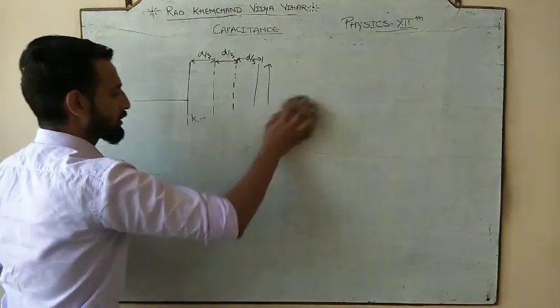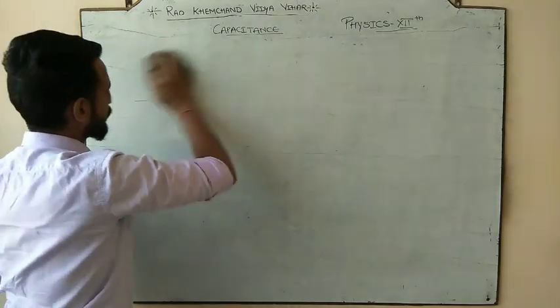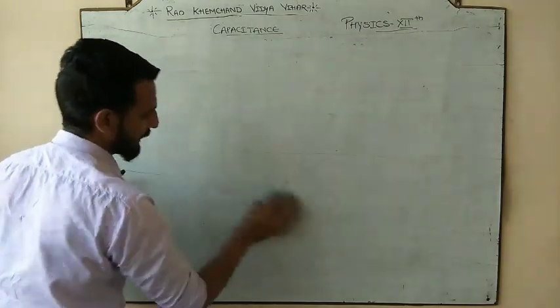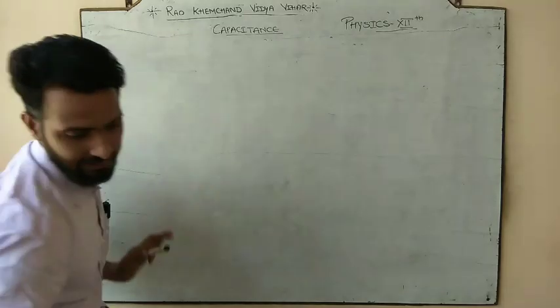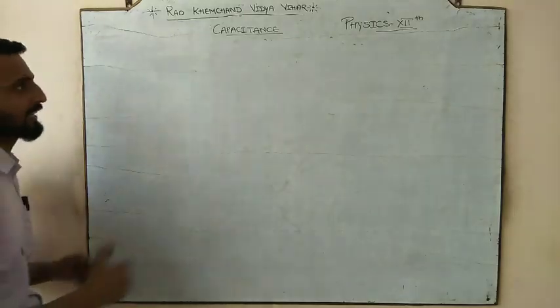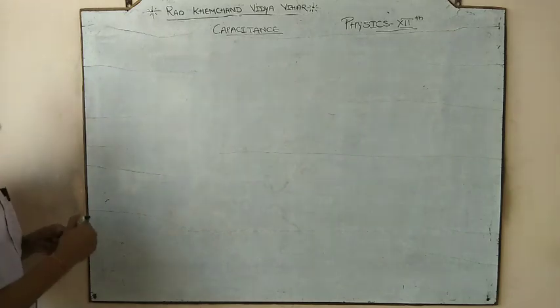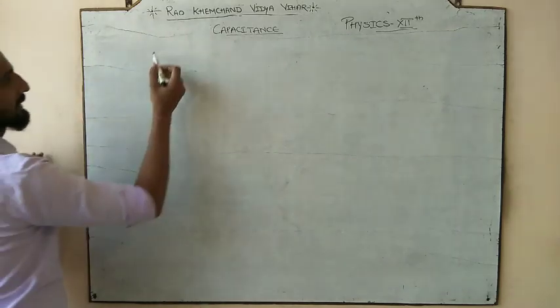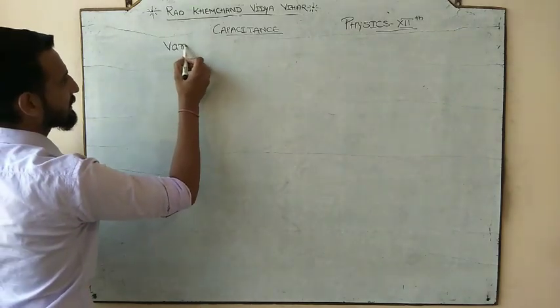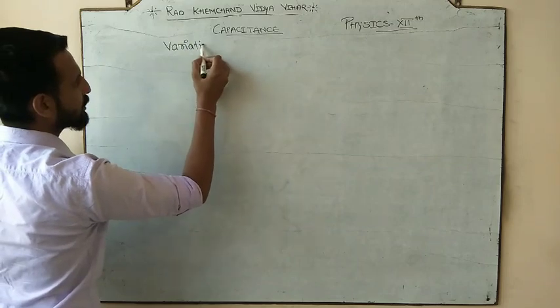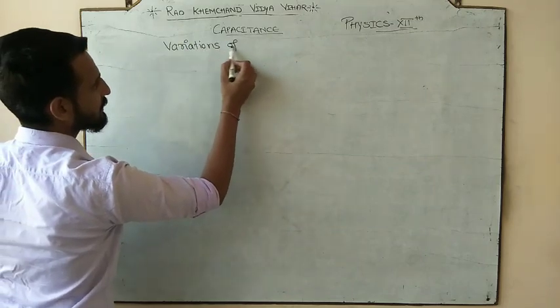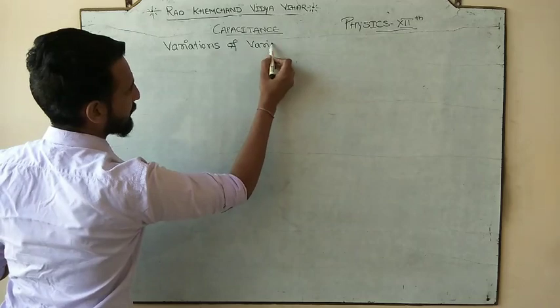Done? So this is the first variety of question जो आप लोग solve करेंगे, समझेंगे और अपनी assignment से इसे deal करेंगे. Done? Now we are going to discuss the second variety of the question, and the second variety is variations of various parameters.